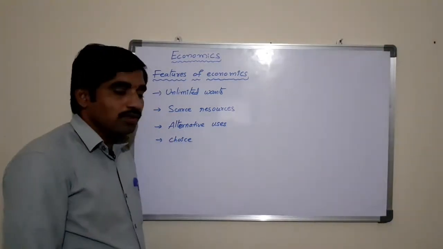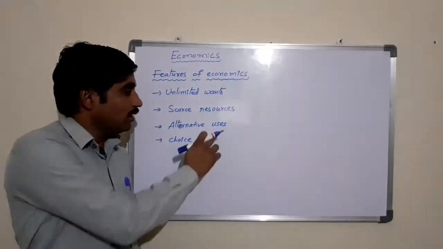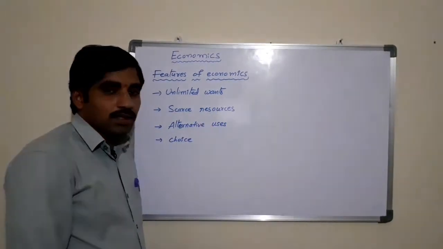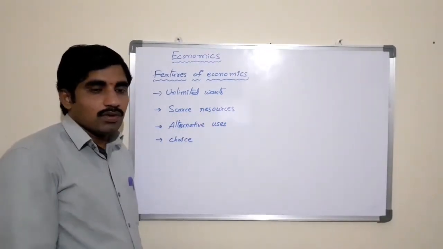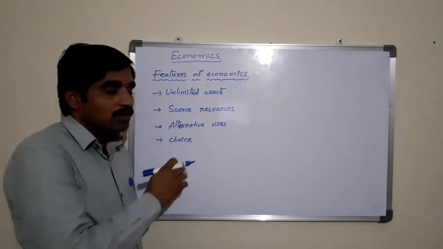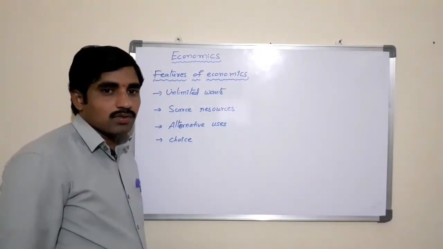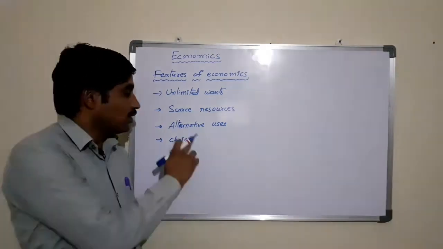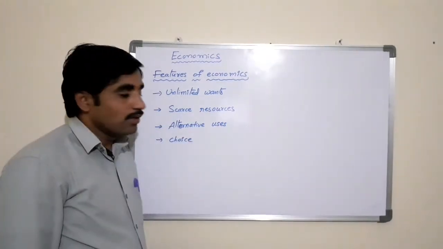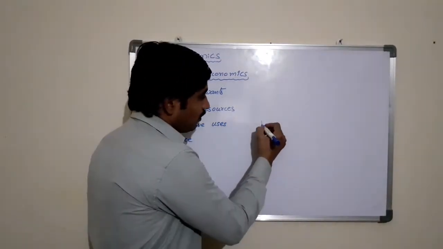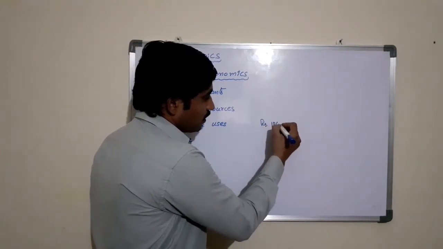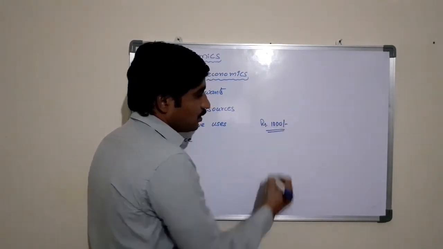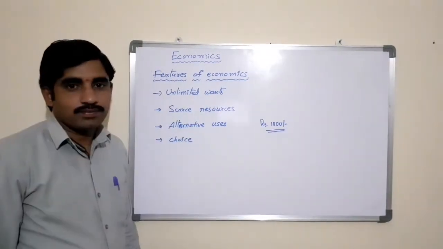And alternative uses. By using the scarce resources, we need to use these resources in different ways, which is known as alternative uses. For example, if we have 1000 rupees in our hand, it may be used in different ways.